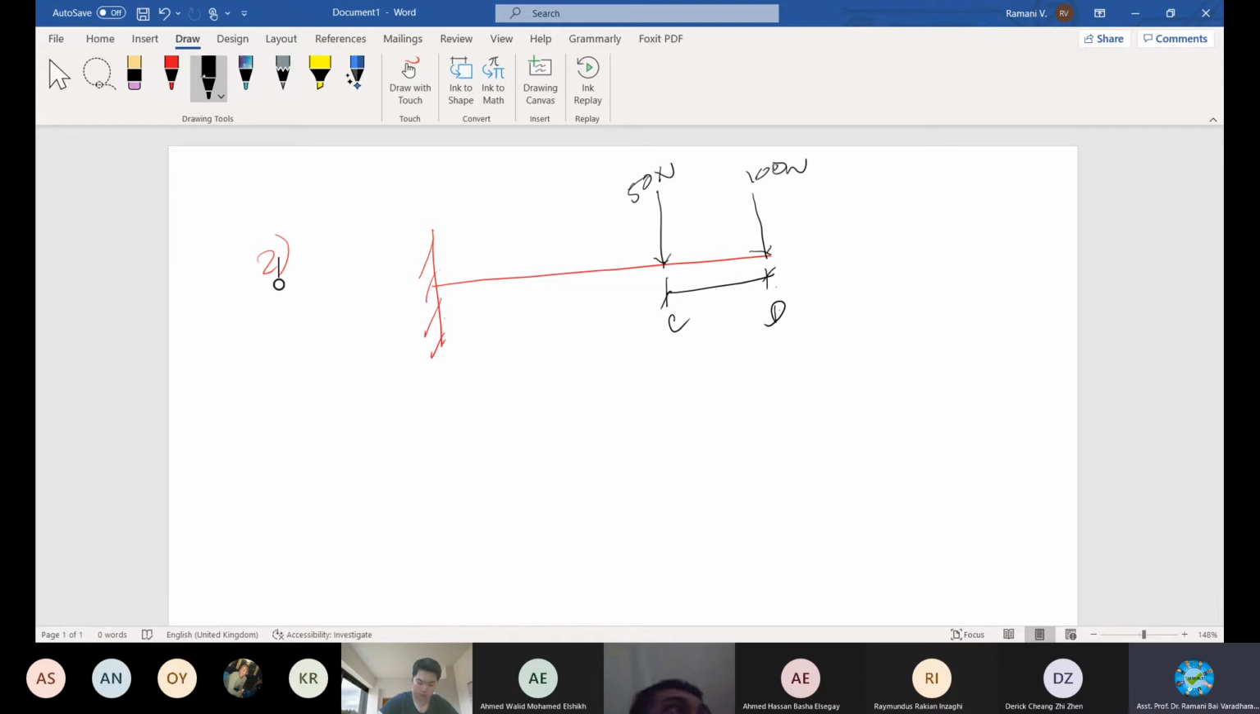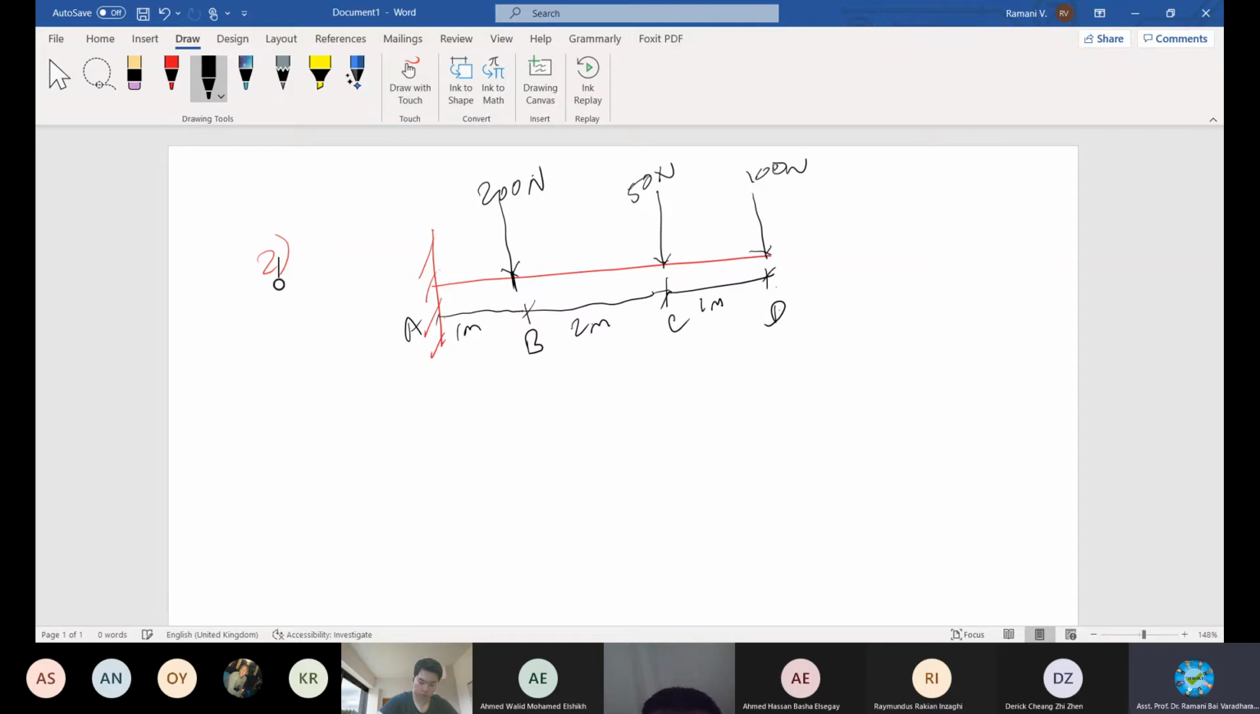At B, again, at 2 meters away. This is 1 meter. Name this as B. Name this as A. Okay. At this point there is a load equal to 200. Maybe many floors sitting at this point. You must analyze this condition. This is again 1 meter. The distance is 1 meter.